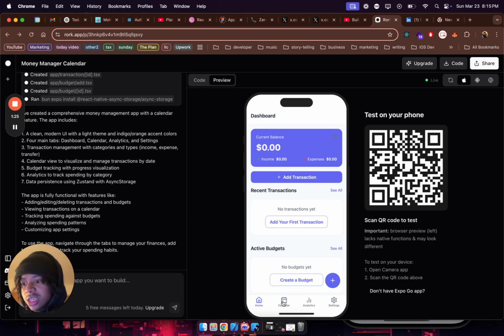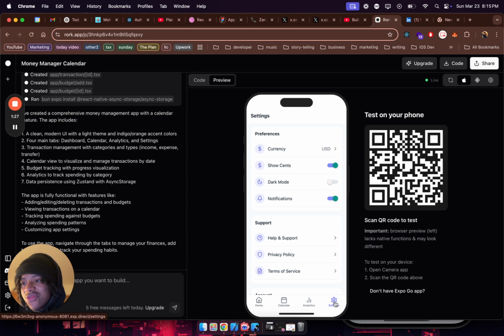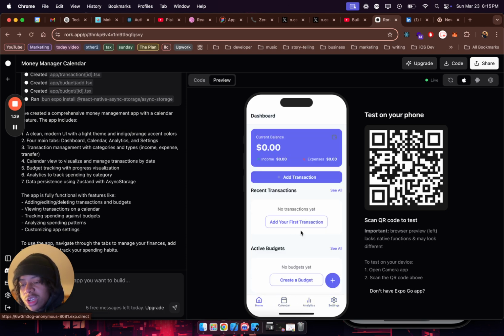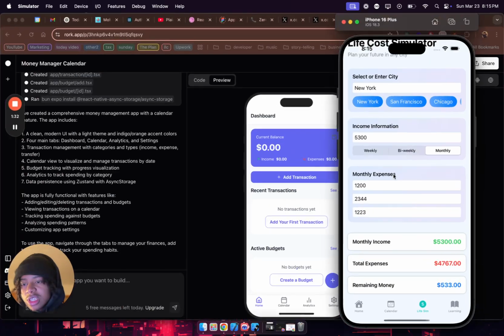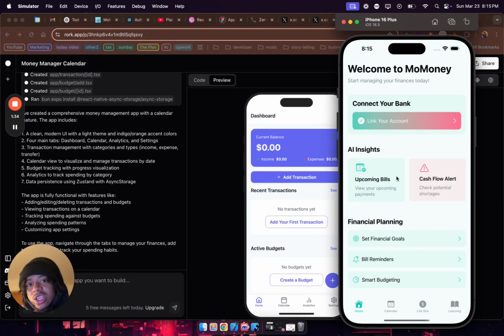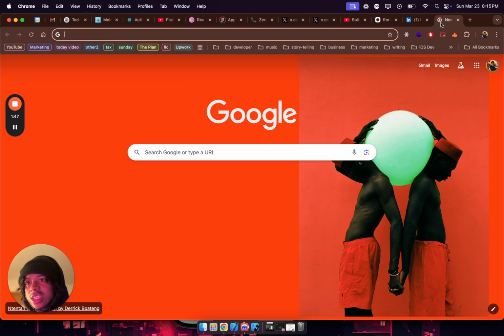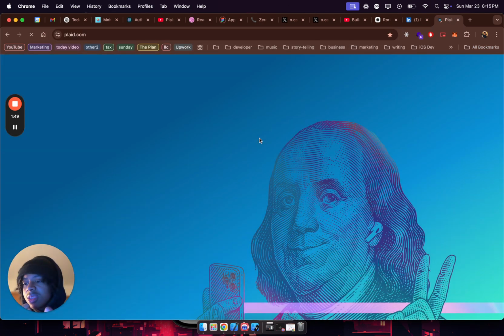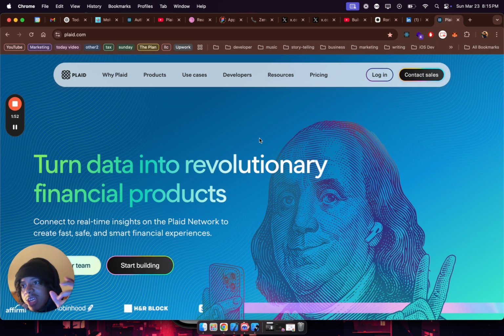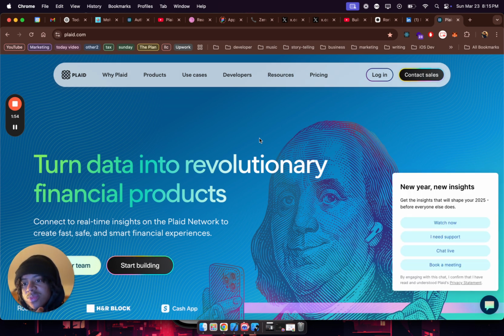I made this just to understand the flow of what I want to go for. And so this is what I got. I want to integrate AI in the future, but I'm going to try incorporating Plaid. I don't even know how to say it. Plaid. Basically, you connect your bank account to it, so you don't have to manually put in your spending. It's already connected. It'll just show up.